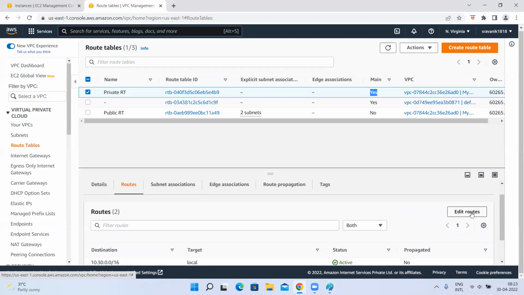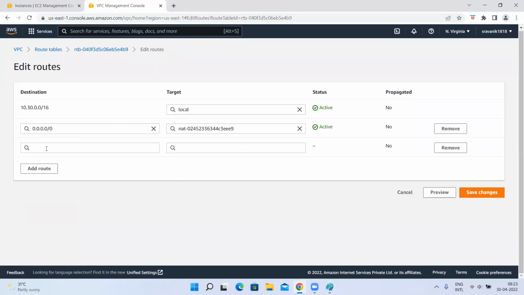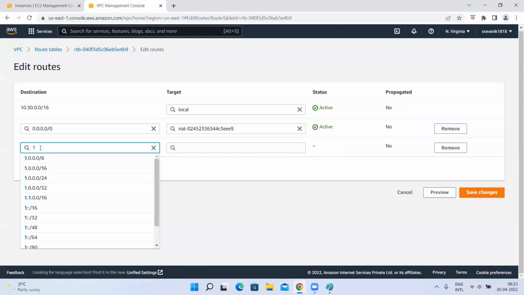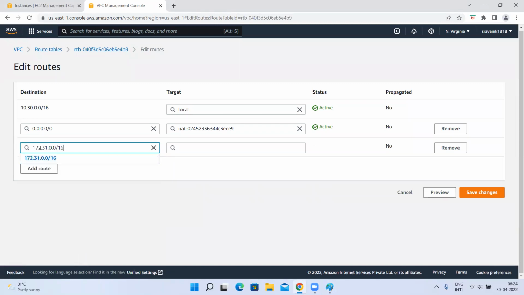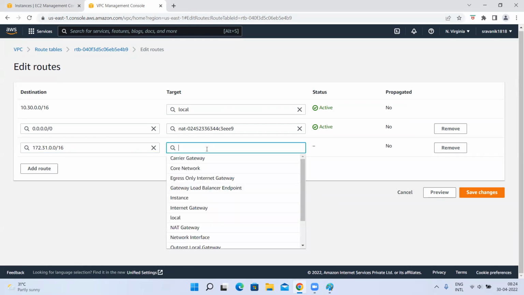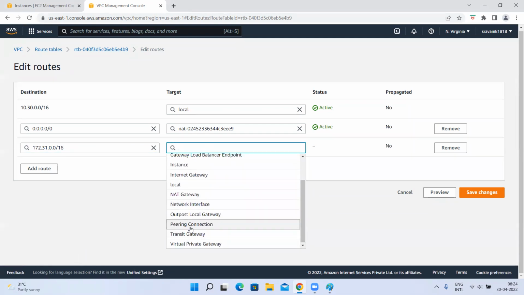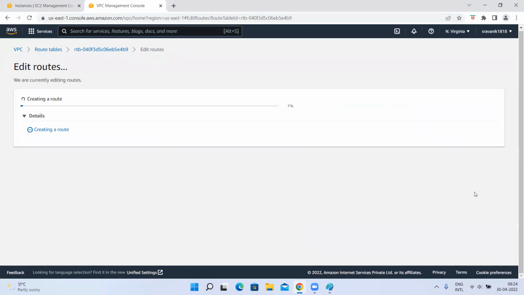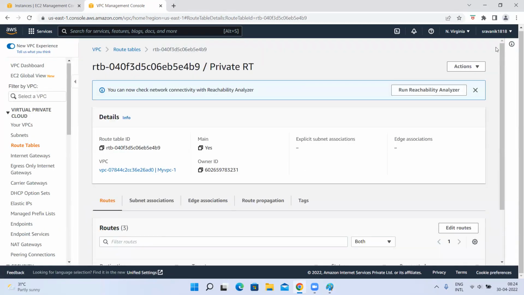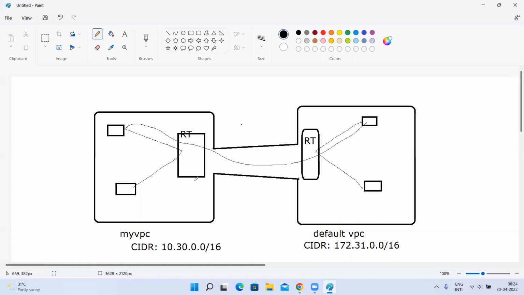So edit routes, 172.31.0.0/16. Done. Save it. So now I did this, and both of the two route tables are there. On both the route tables, I allowed this traffic. So if any request comes here, right? We want to go to this instance, the request will come till here. Route table check. Okay, rule is satisfied.